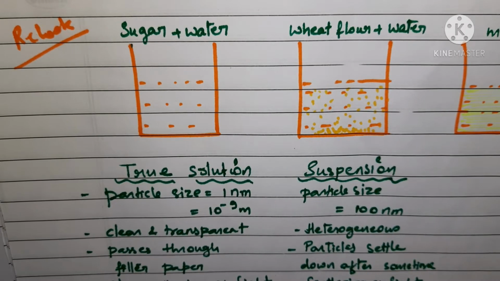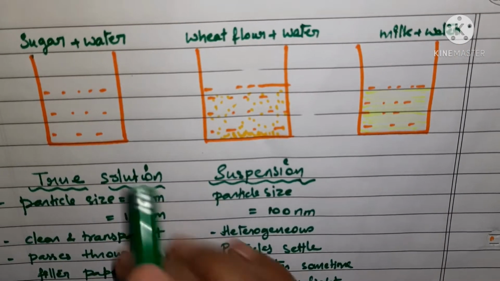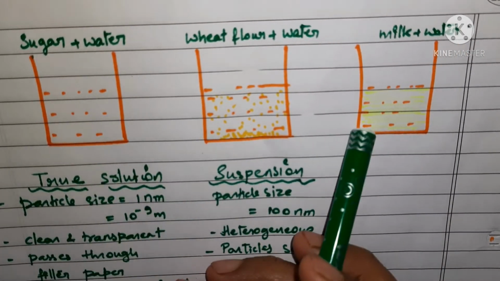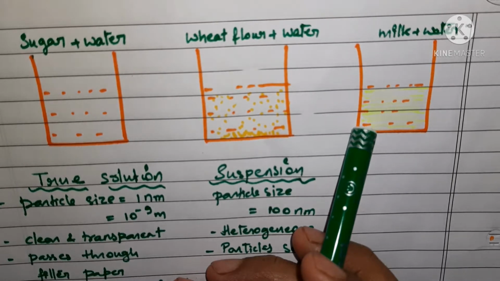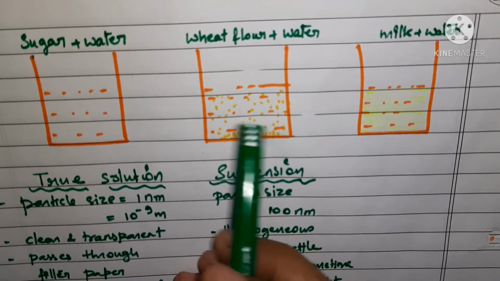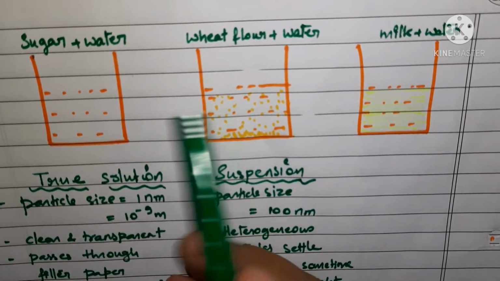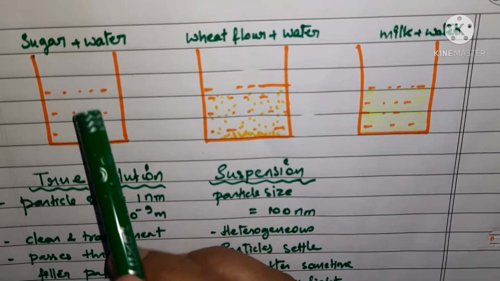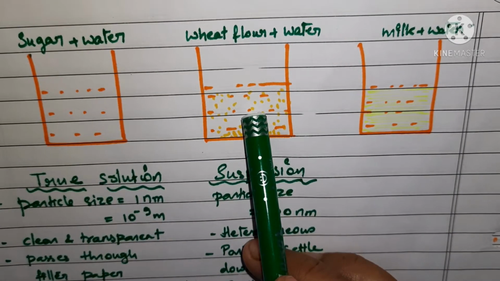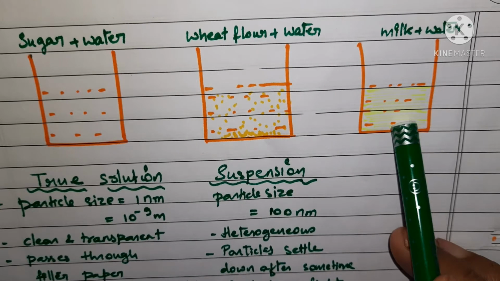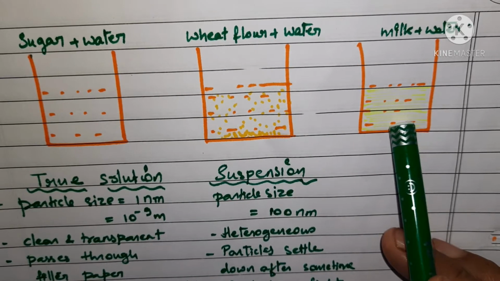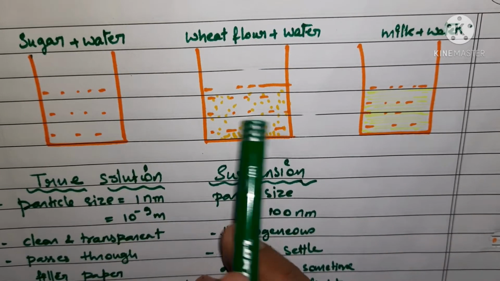Let's take a relook at the experiment we did about solutions, or you can say mixtures. We took 3 beakers: in one beaker we took sugar and water, in the other wheat flour and water, and in the third milk and water. Then we kept it for some time.